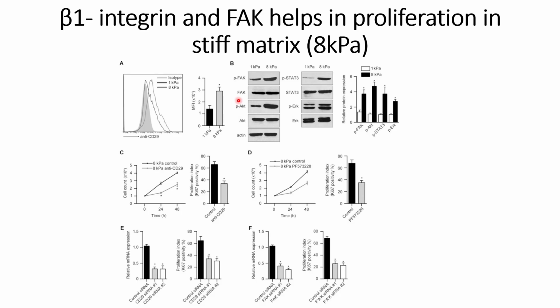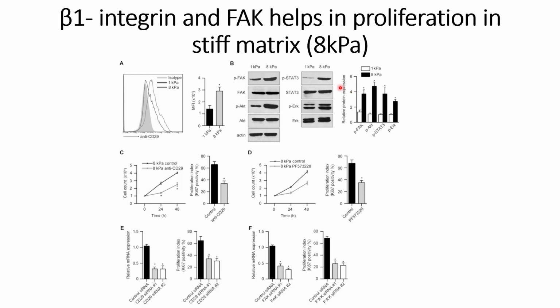Afterwards, they also checked the critical signaling pathways including the FAK pathway, where we can see that phosphorylated FAK and phosphorylated AKT are expressed more in the 8 kilopascals. Along with this, phosphorylated STAT3 and phosphorylated ERK are also expressed high in the 8 kilopascals compared to the 1 kilopascal cultured cells. These are also quantified to show that the signals we have seen in the Western blot are right.